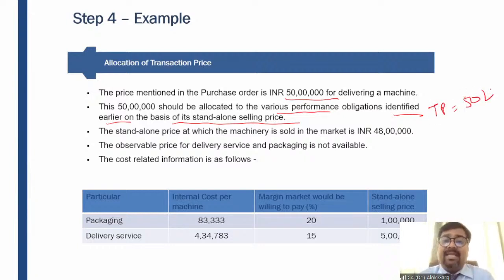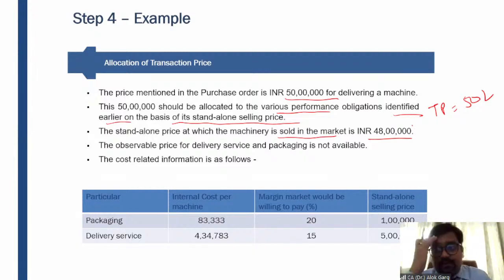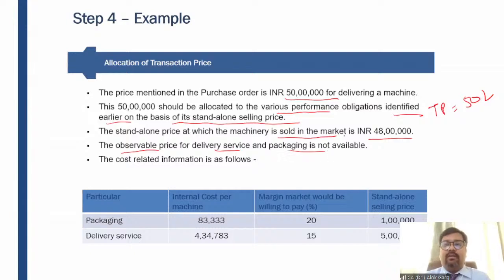And this 50 lakh has to be allocated on the various performance obligations identified earlier on the basis of its standalone selling price. The standalone selling price at which the machinery is sold in the market is 48 lakhs. So the observable inputs for this machinery are given. The standalone selling price of machine is 48 lakhs. The observable price for delivery, service, and packaging is not available.